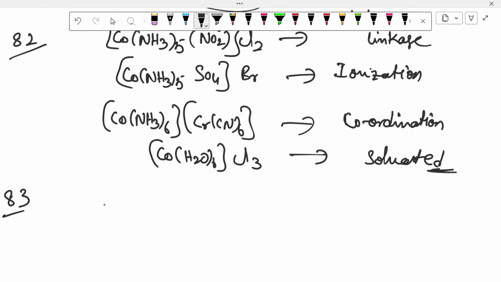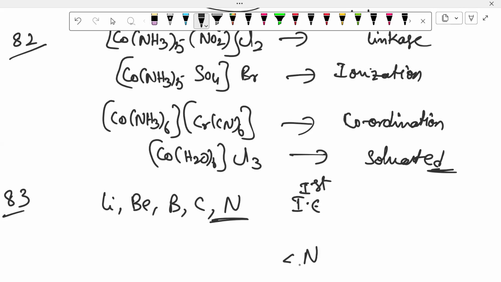Next, 83. Lithium, beryllium, boron, carbon, nitrogen. What is the answer? They ask for the first ionization energy order. Nitrogen is half filled, then carbon. Next, beryllium completely filled. Next, boron, and last lithium. Half filled and completely filled require more energy to remove the electron.